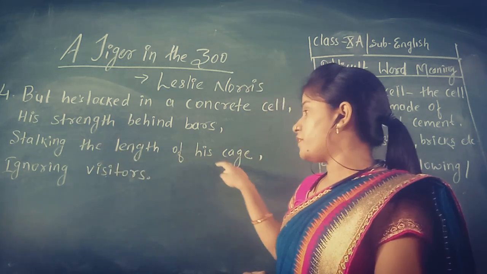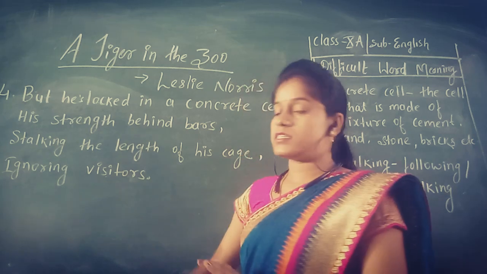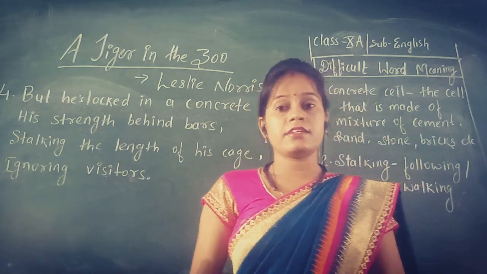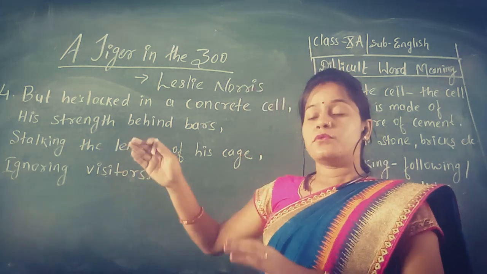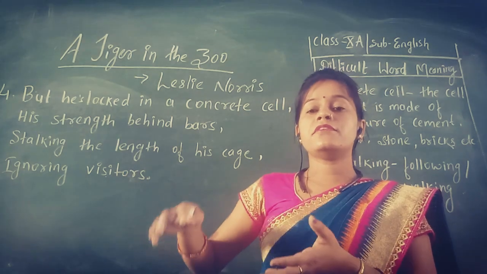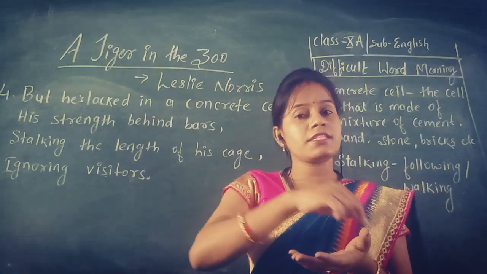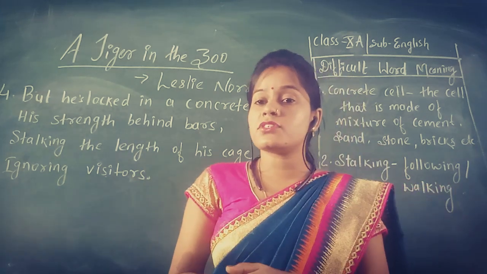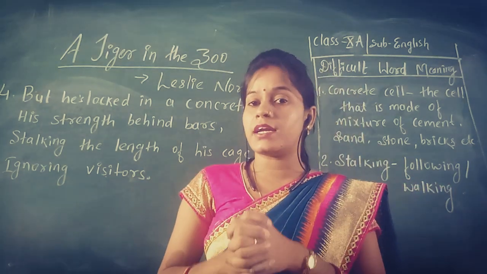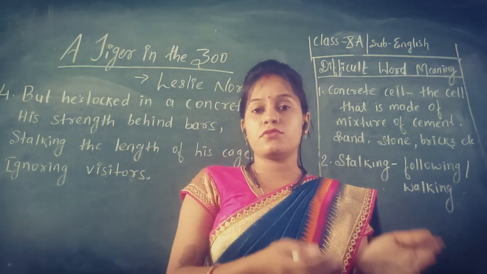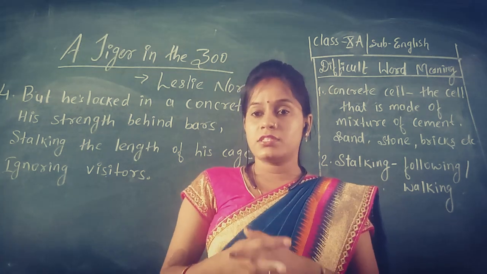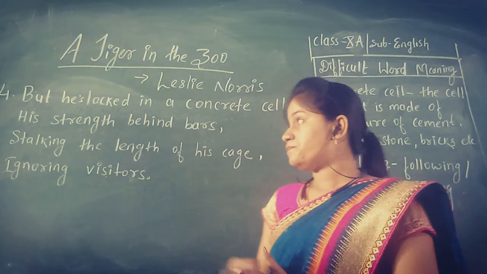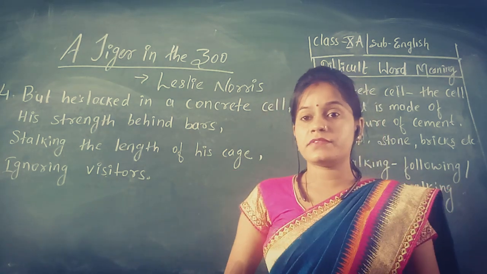Stalking the length of his cage, ignoring visitors. What is that tiger in the cage doing? He is walking, he is following, he is taking some small steps in the cage and he is also ignoring the visitors. He is not paying attention to the visitors who are coming there to see him, to see the tiger. So this was the summary of this stanza.